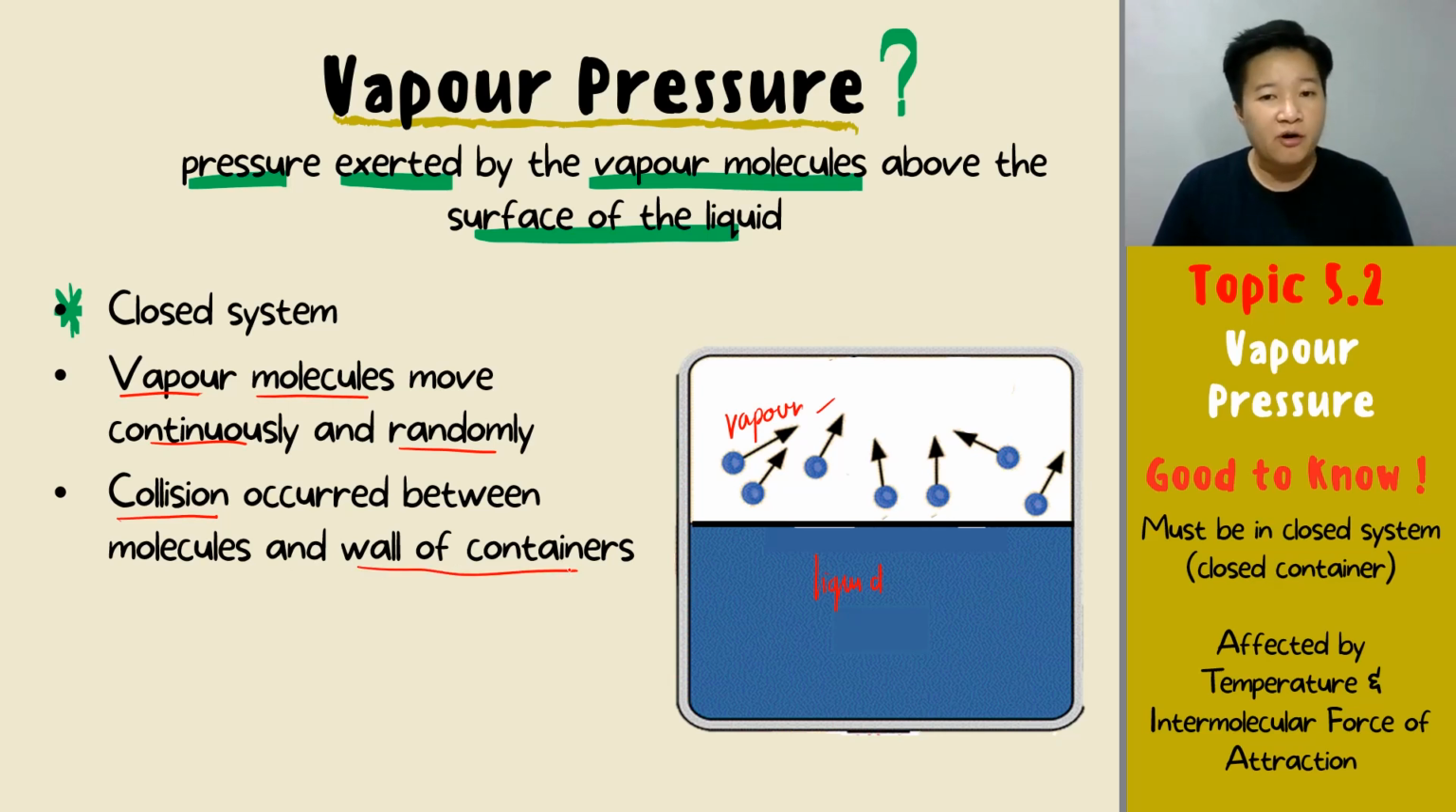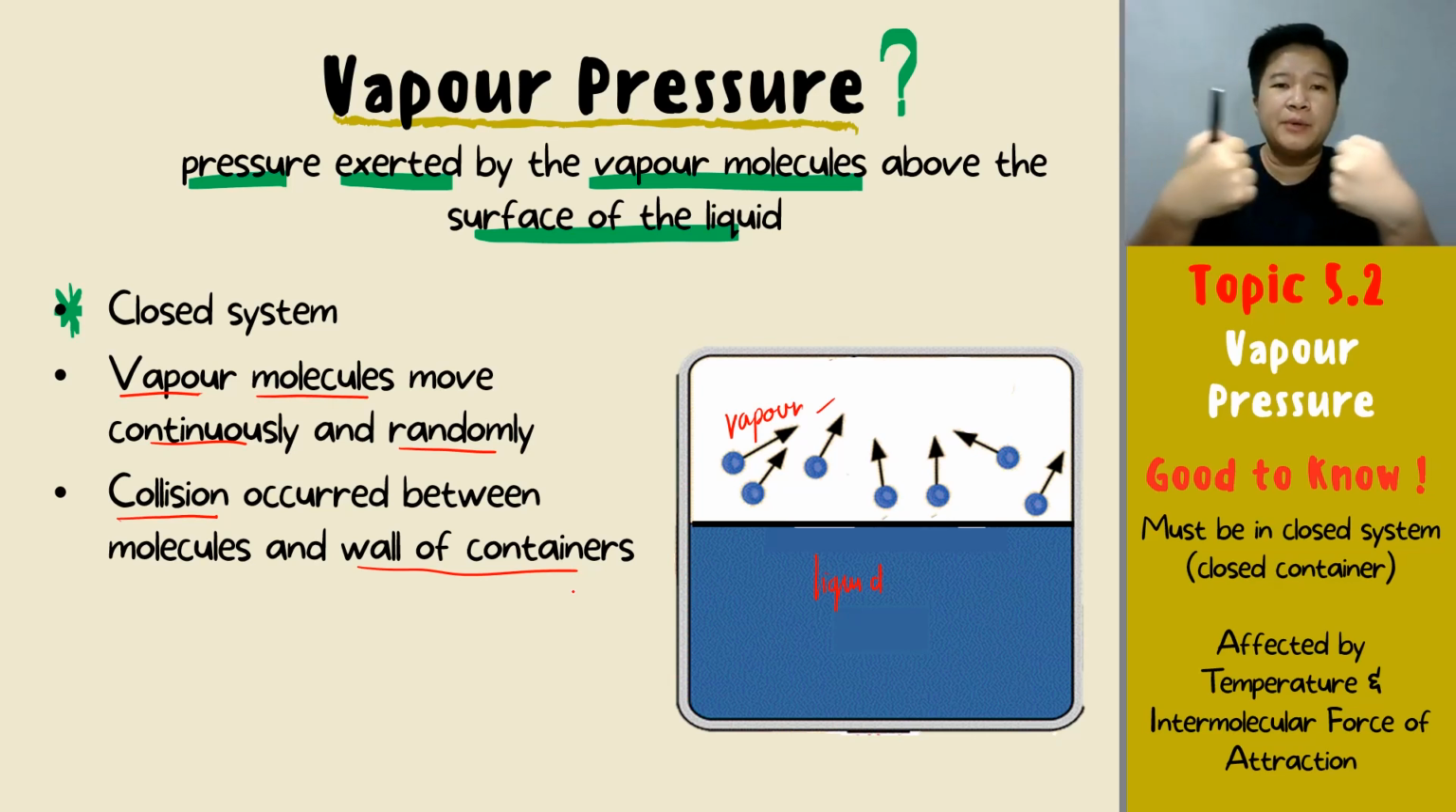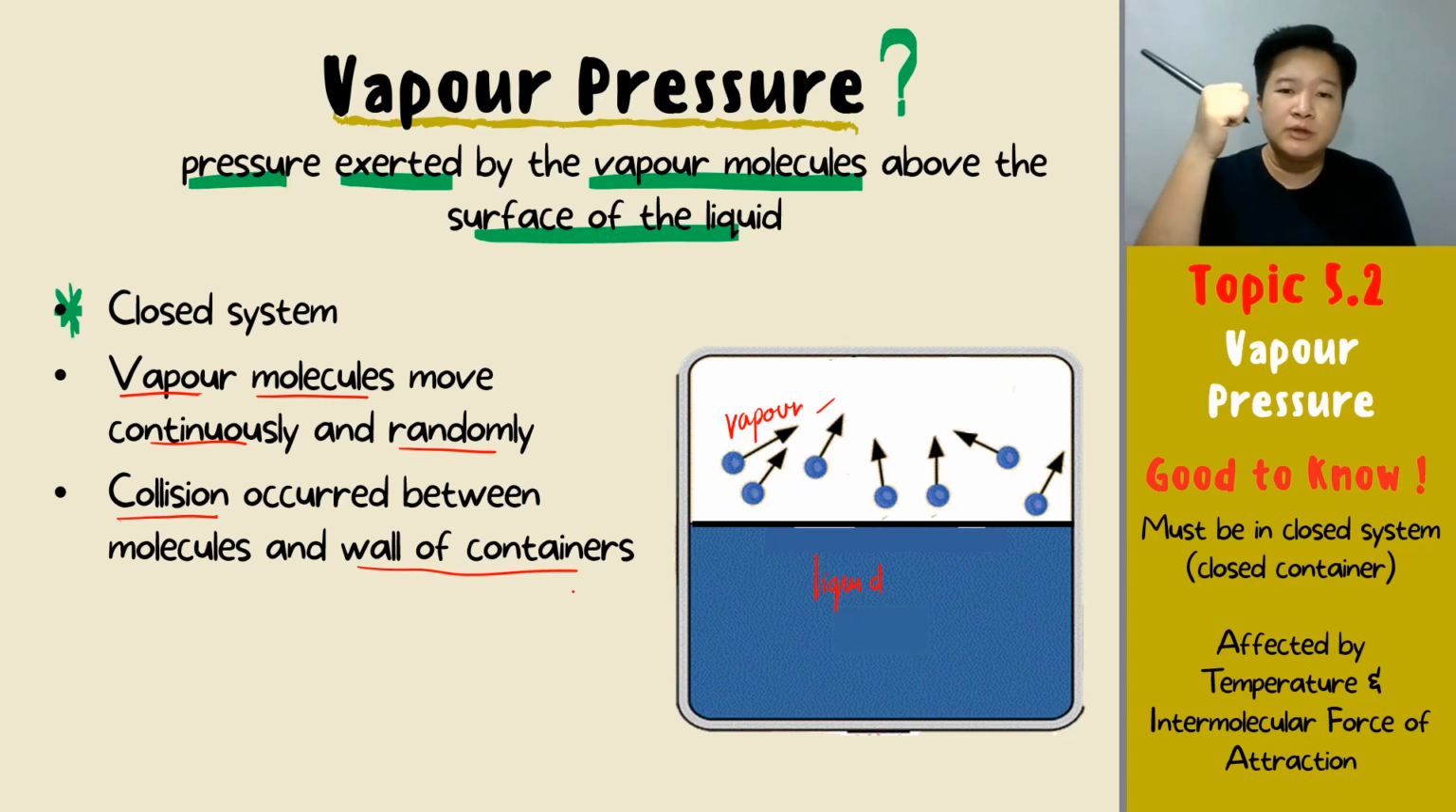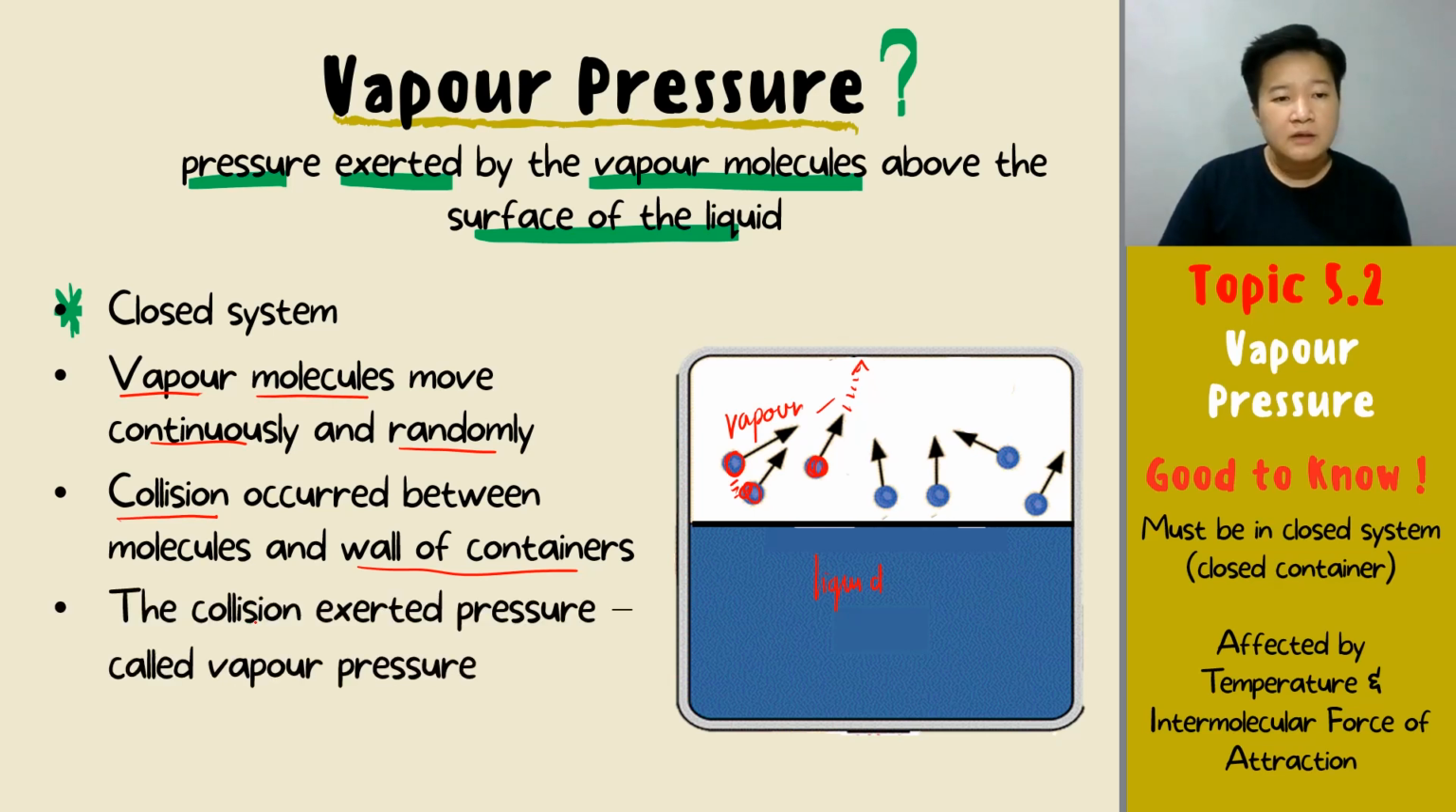So there's two types of collision. One is between the vapor molecule. Second is between the vapor molecule and the wall of your container. In the other words, all this vapor will be colliding with each other, or the vapor will be colliding with the wall of the container. Okay? And the most important thing, what happened during the collision? Every single collision that happened will produce pressure, and the pressure that produced by the vapor in the closed system is what we call Vapour pressure.